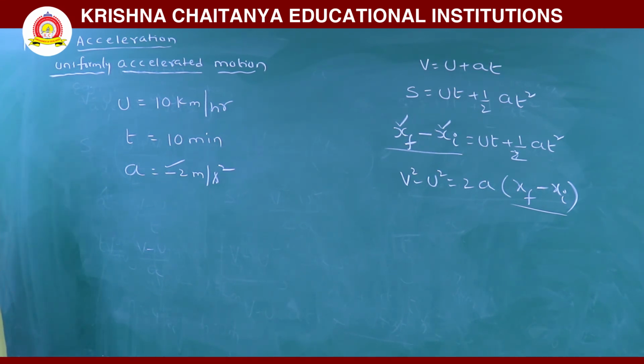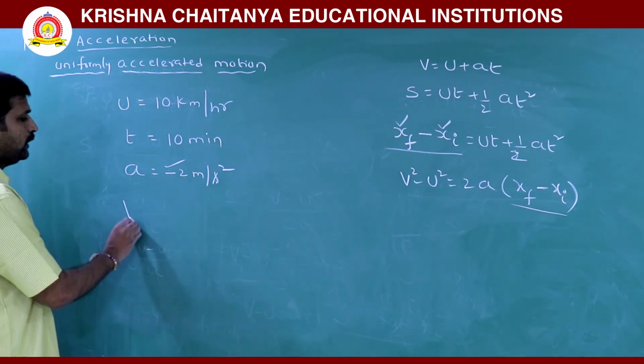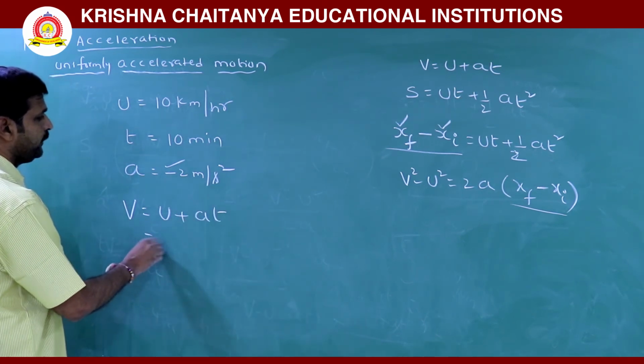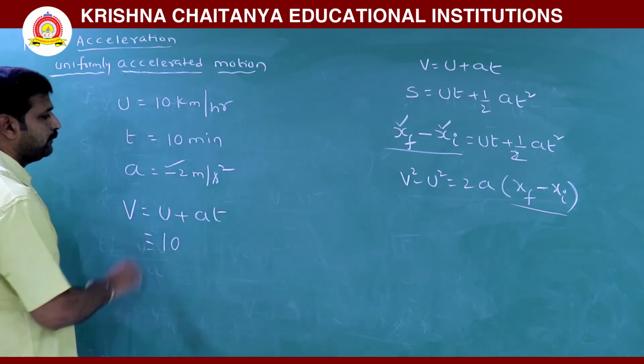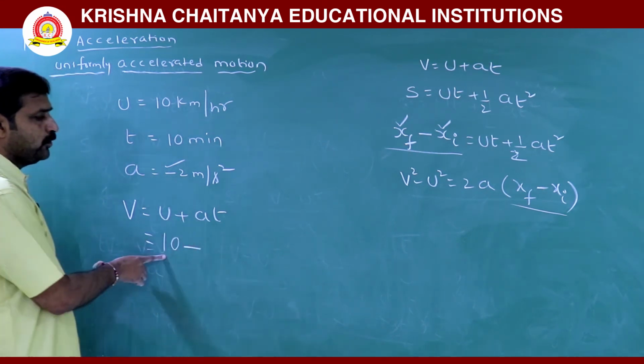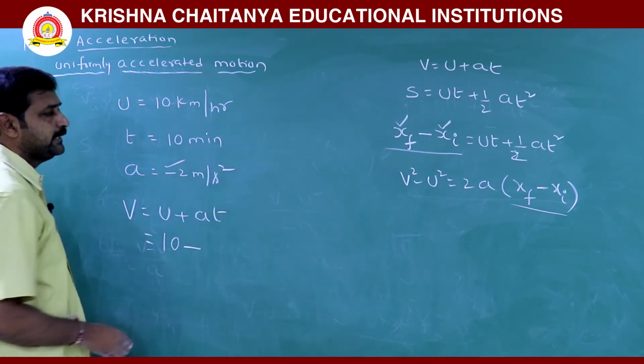Then what is its final velocity? Then from the formula v is equal to u plus at, since it is moving with 10 kilometer per hour, minus, this is kilometer per hour, this is in minutes, this is in meter per second squared.